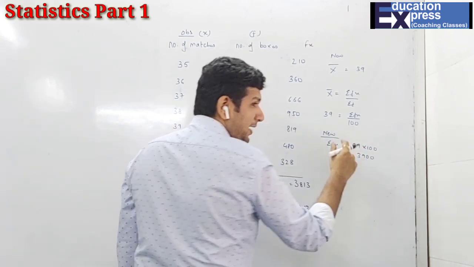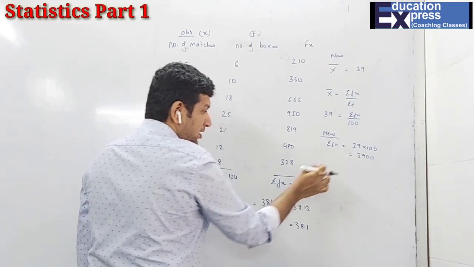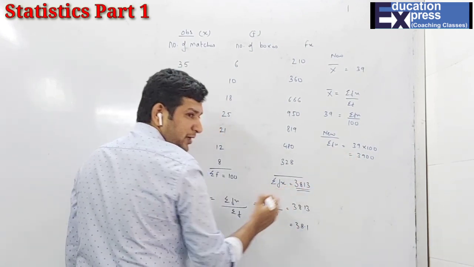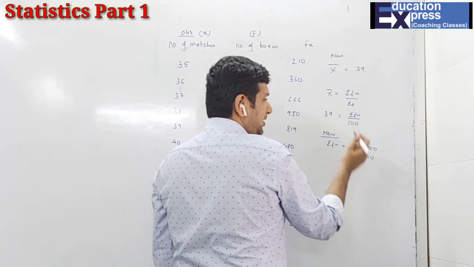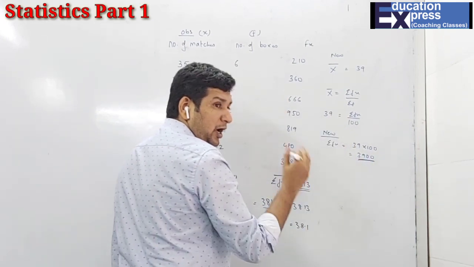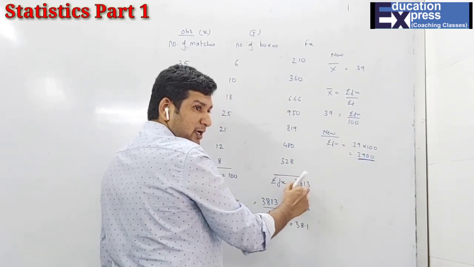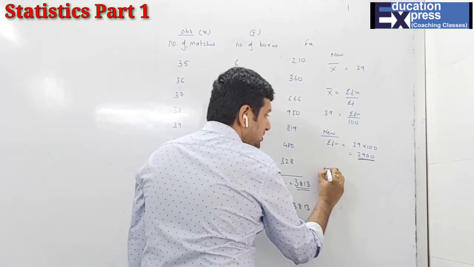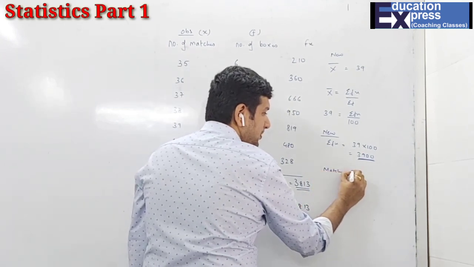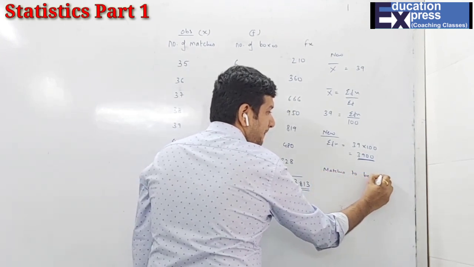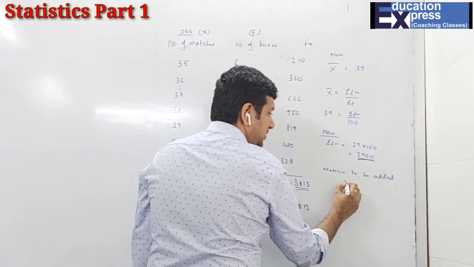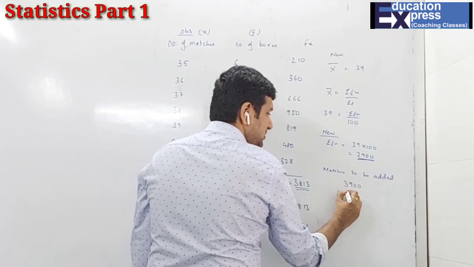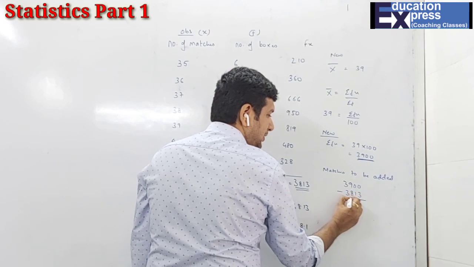Now how many more matches do I have to add? The earlier total was 3813. To get the mean as 39, the new total is 3900. So how many more do I have to add to get 3900? The matches to be added will be 3900 minus 3813, that's 87.